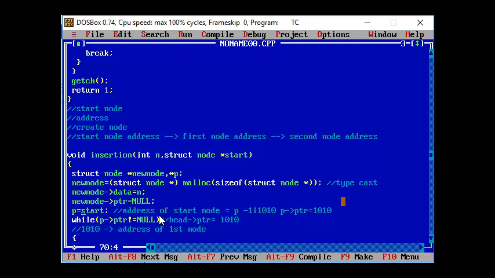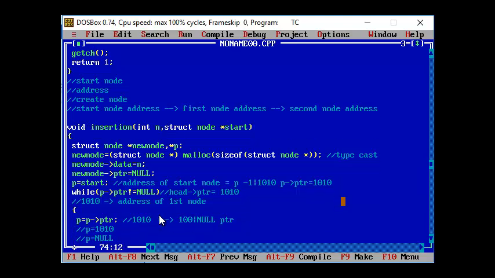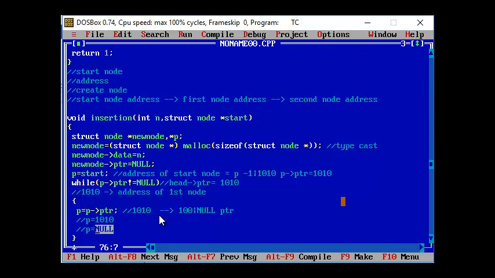In that address of the start node, we see what pointer value it is pointing to. It has the pointer value 1010, which is the address of the first node, so it is not equal to null. This value is updated to the variable p, so p has the value 1010. In the 1010th field, we see what pointer value is present, that is, the address of the next node. That has the value null, since we have not inserted any other element.